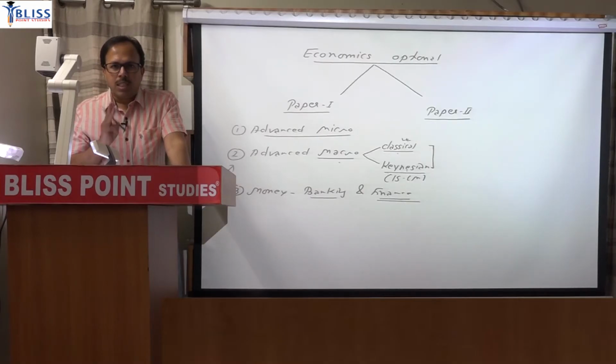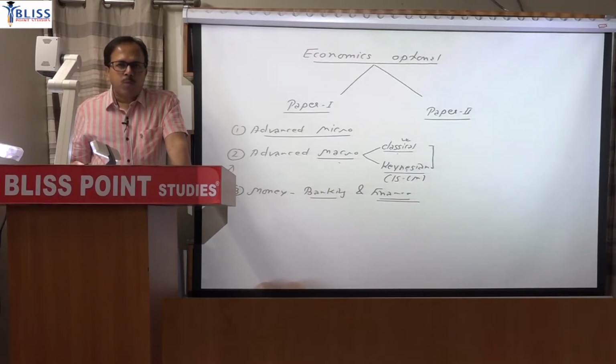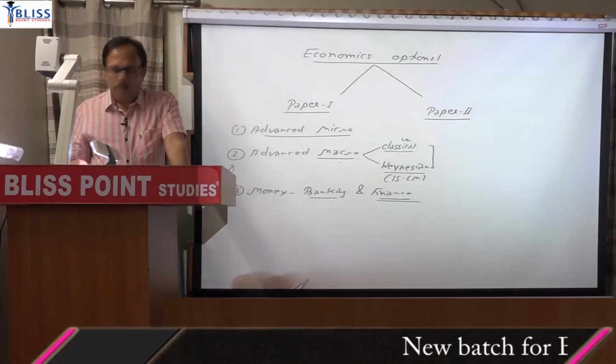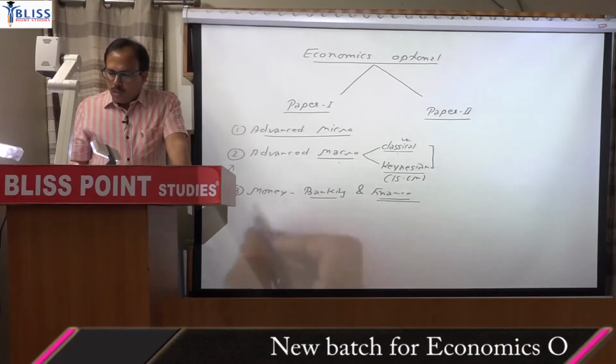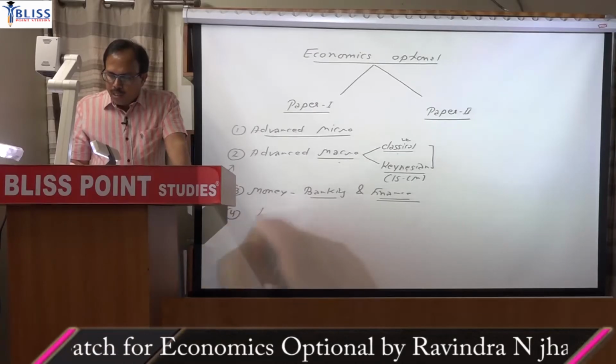Again I repeat, it is mentioned there in the test schedule: Musgrave and Musgrave, then Joseph Stiglitz 2 chapters, and H.L. Bhatia as the third source. And for monetary economics there is an S.B. Gupta book as well. Certain important chapters you will get in the form of scanned copies, uploaded on the site. So this is your third topic in paper 1, and the fourth topic is international.